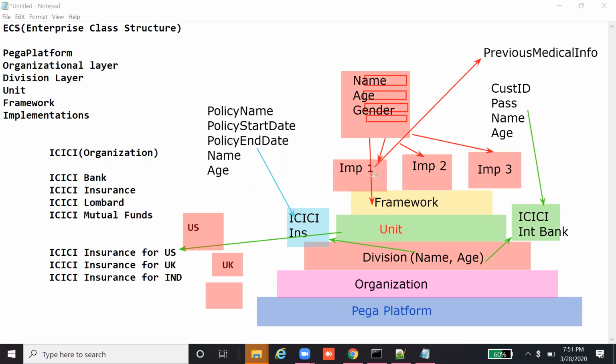Generally, IMP1, IMP2, IMP3 are implementation layers where your code cannot be reused for extending. Those rules and code are specific to that application itself. You create your code and rules in implementation 2, and that is specific to implementation 2 only.